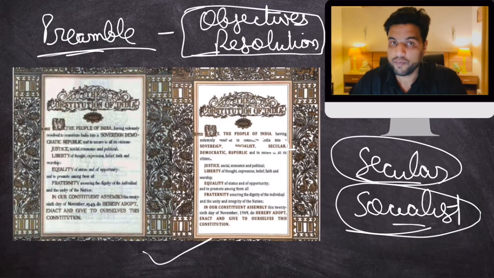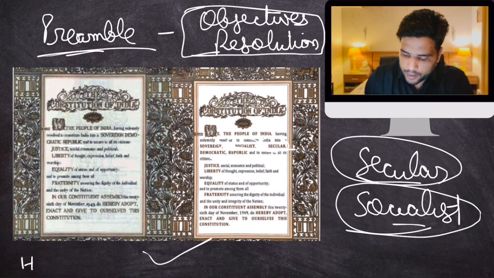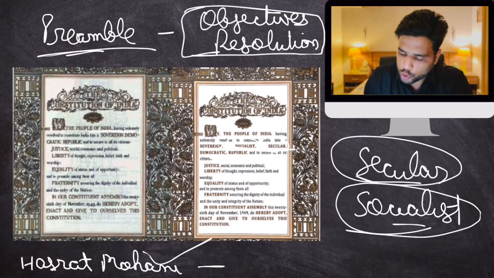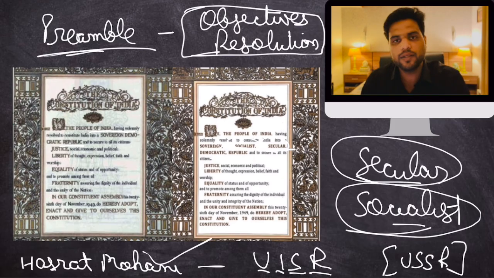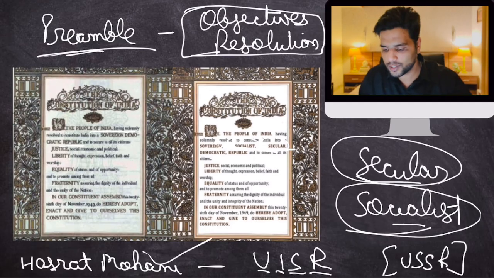In fact, when the Constituent Assembly was discussing the constitution, there were a few members who wanted to add these two words. There was an amendment introduced by Hasrat Mohani, a member of the Constituent Assembly. He said that India's name should be UISR, like USSR, Soviet Union: United Indian Socialist Republics.